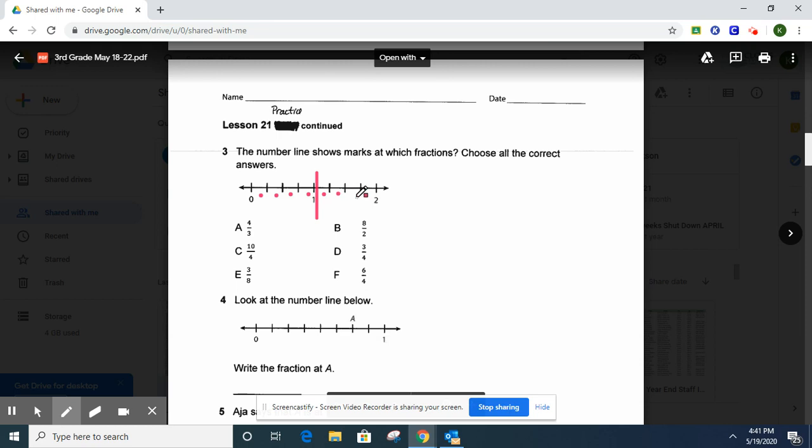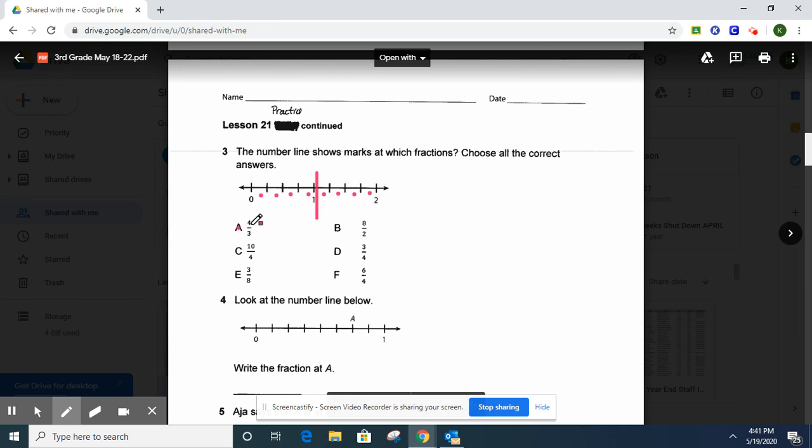And there's going to be 4 spaces between 1 and 2. So that tells us our number on the bottom should be fourths. Okay, we can't go to 10 fourths because this is 1/4, 2 fourths, 3 fourths, 4 fourths, or 1 whole, 5 fourths, 6 fourths, 7 fourths, 8 fourths.